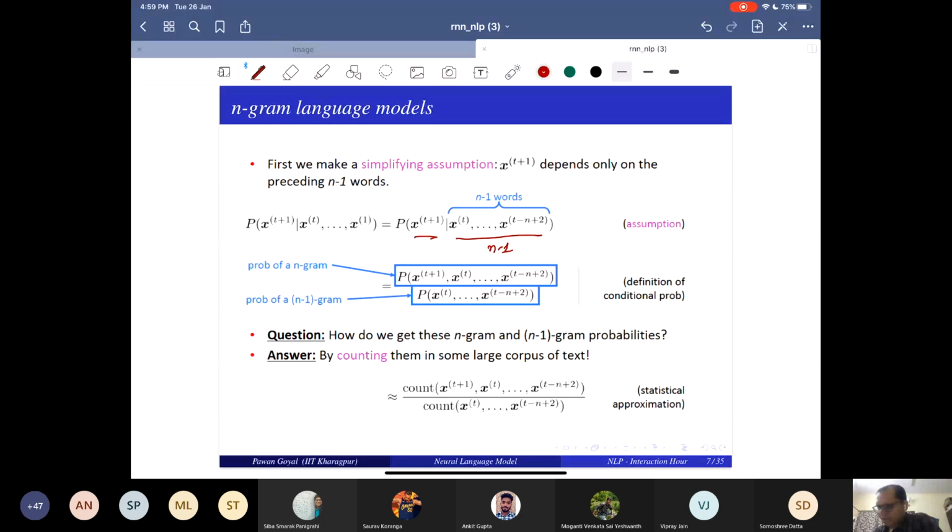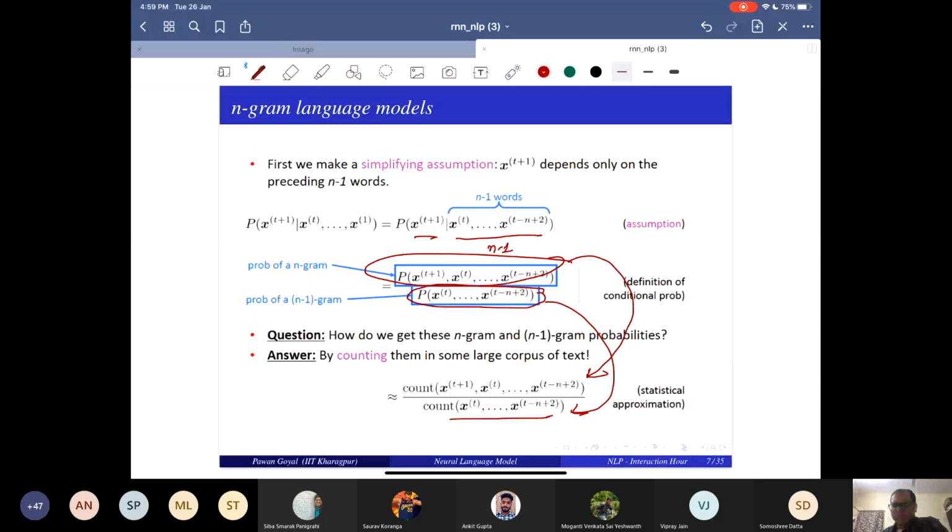The probability of these n words together divided by the probability of these n minus 1 words together, which you estimate using their counts: the number of times you see this n-gram together divided by the number of times you see this n minus 1 gram together. And this you get from the corpus directly.